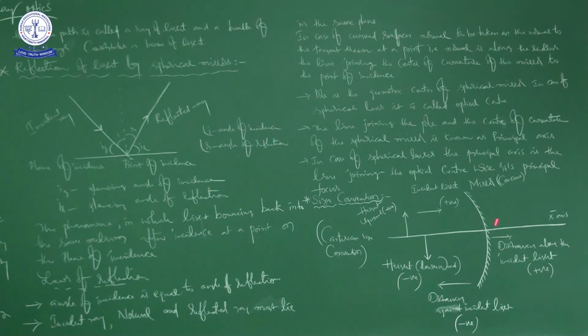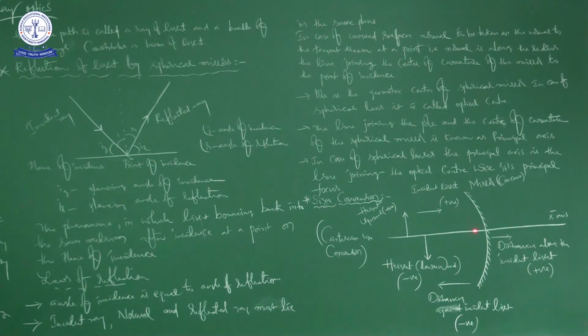That will be our next topic, which we are going to discuss in our coming classes. But here, in case of spherical mirror, the geometric center is called as pole.